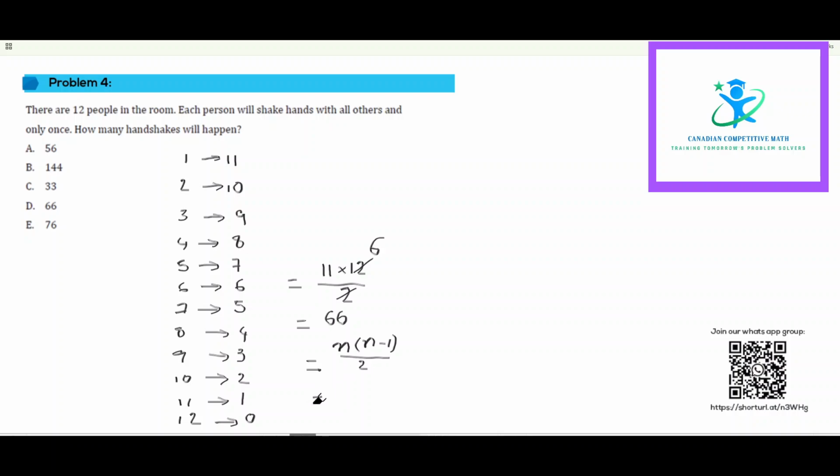That will be equal to 12 and 11 by 2 here, which will be equal to 66. If there are 13 people, what we do is 13 into 12 by 2, which is 78. But in our case, it is 66.